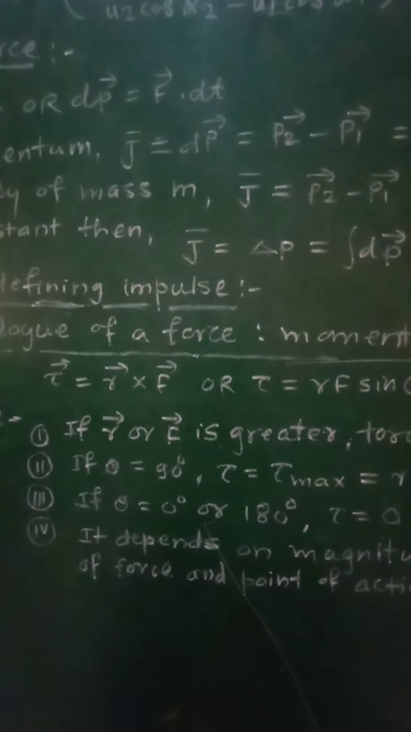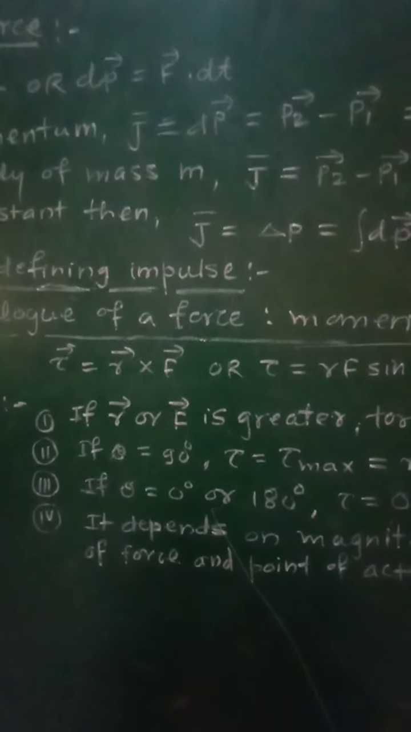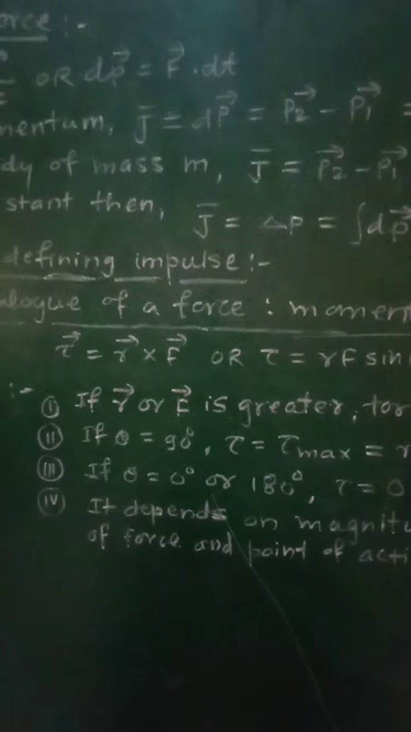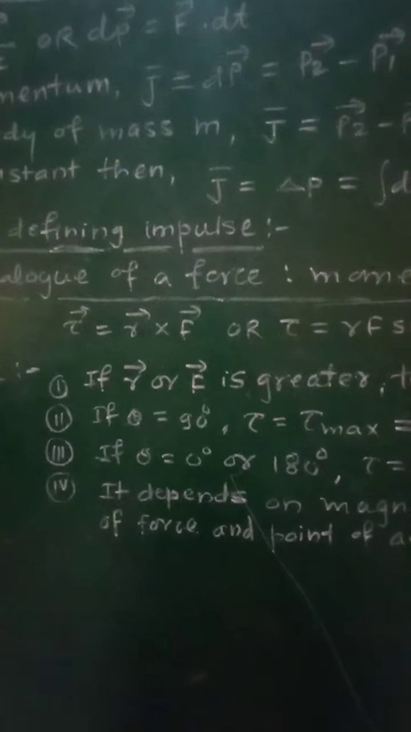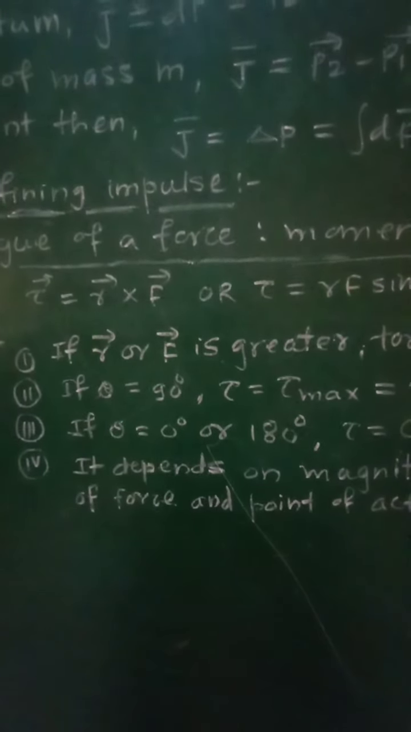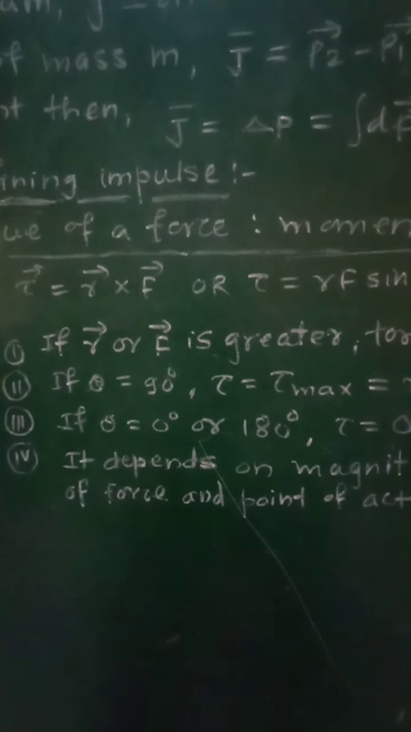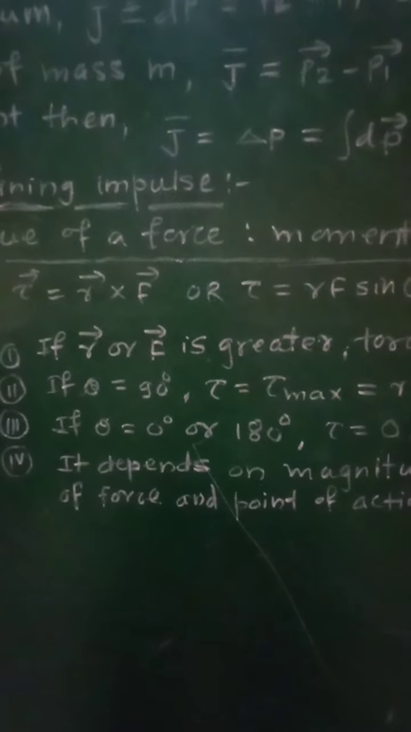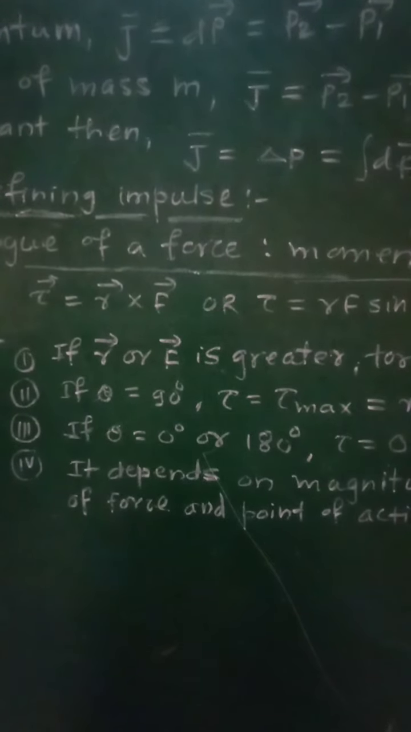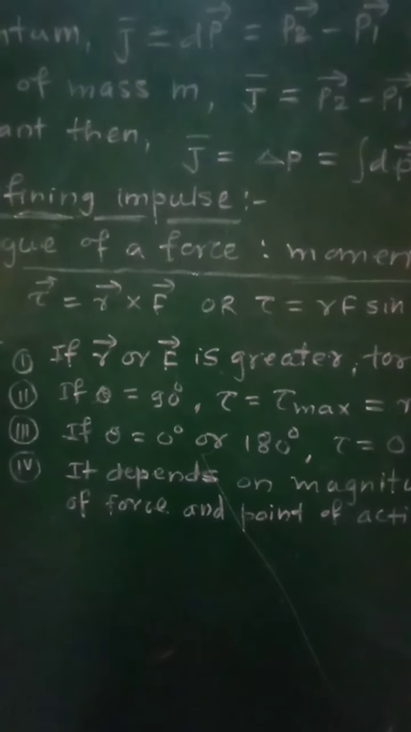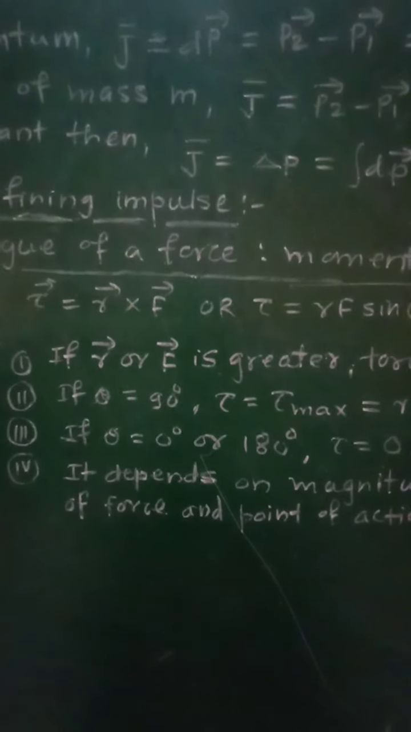So the moment of force or the torque will be defined as the rotational analog of a force. The rotational analog of a force is nothing but the moment of force or a torque. That is, in case of translational motion, there is displacement of the body due to the force. Similarly, in case of rotational motion of the body, the moment of force or the torque will produce the rotational motion of the body.